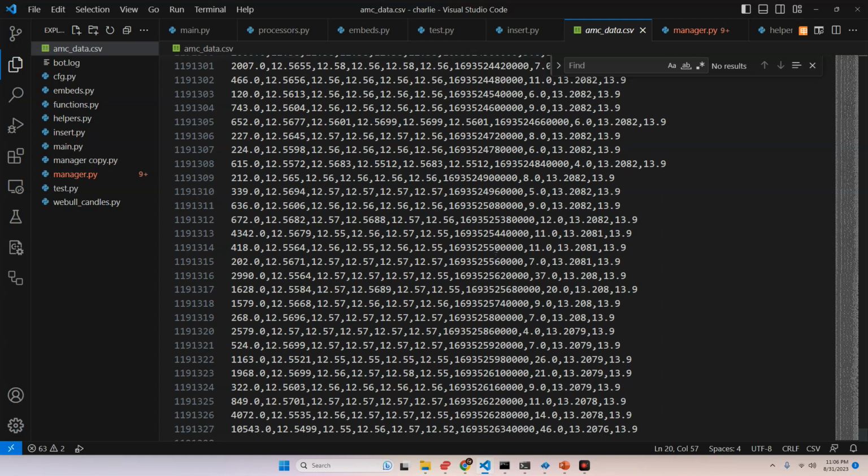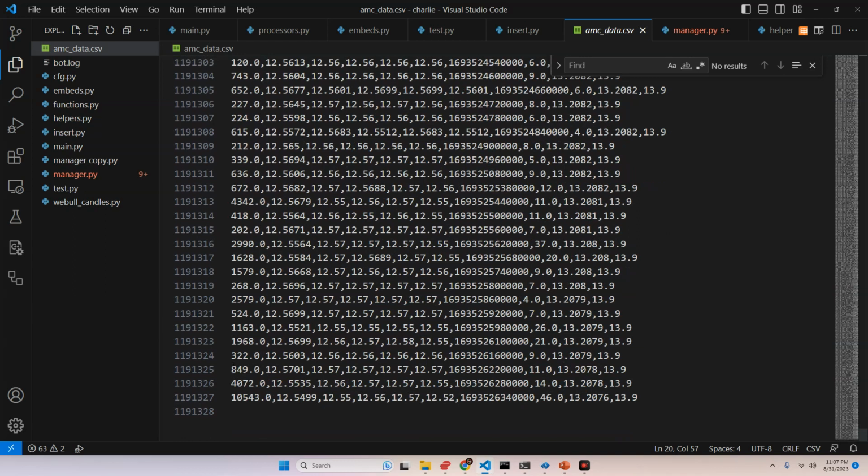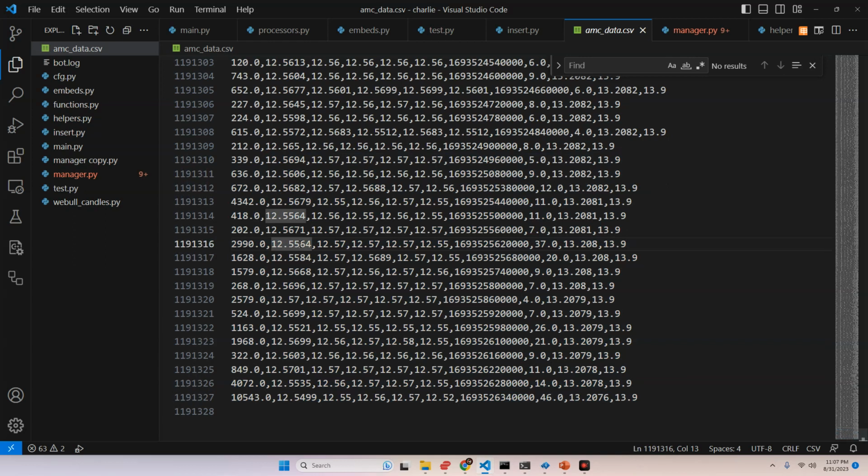Okay, so I'm going to give you my AMC price prediction based on some machine learning algorithm that we're going to make real quick using historic data from AMC. This is every minute of AMC price action since 2014. We have a total of 1,191,370 or 327 rows in this data set, and I will include this in the GitHub description below, so you can go and download this data set and look at it for yourself if you'd like to do that.